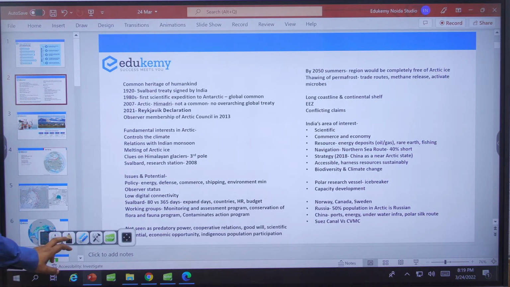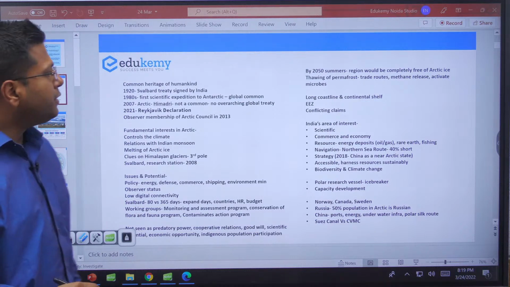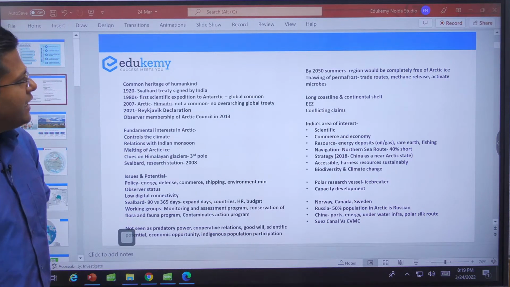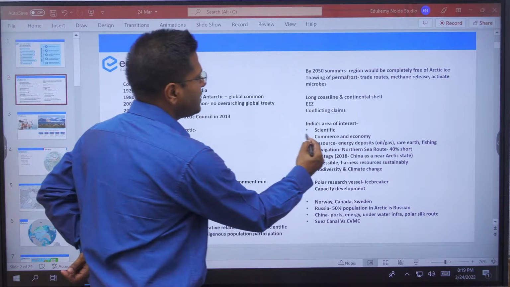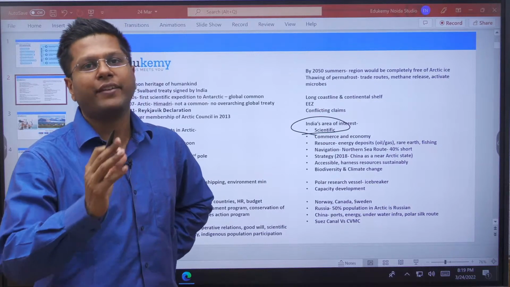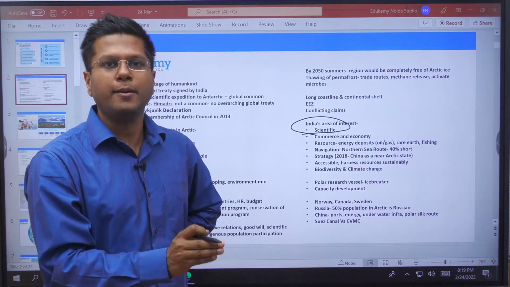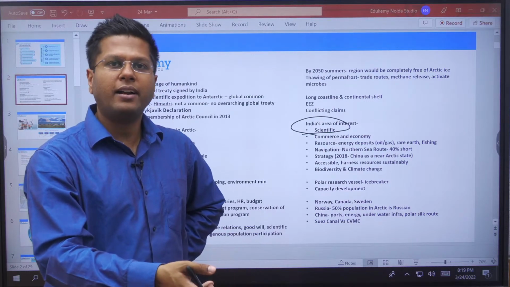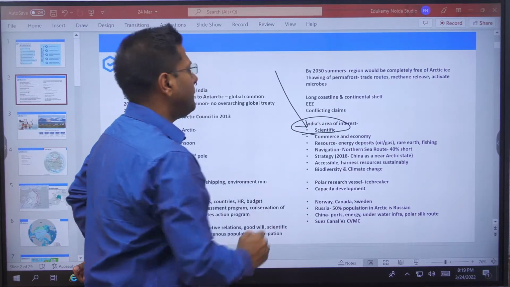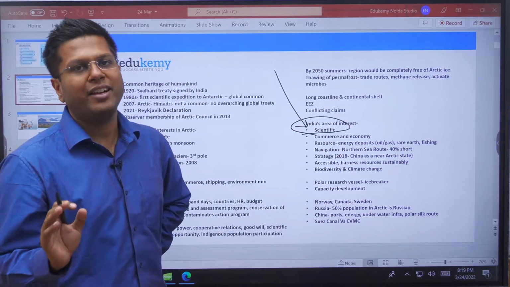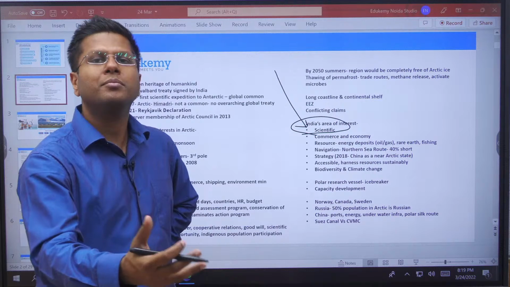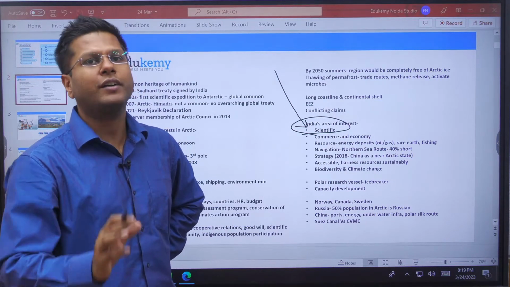Now, having understood what the missions are, we should also understand what has been the fundamental area of interest for India. And this is where my keynote is. So the fundamental area of interest, as I mentioned, is scientific. India is not looking at wider trade and commerce now that many countries are fighting, right? So if it has to side with Russia, then the USA will not be happy around it. Canada will not be happy. So we have largely tied our Arctic policy around scientific research and development. And secondary to it comes the trade, right? Commerce, or India's strategic interest in the Arctic area with the help of a country like Russia.